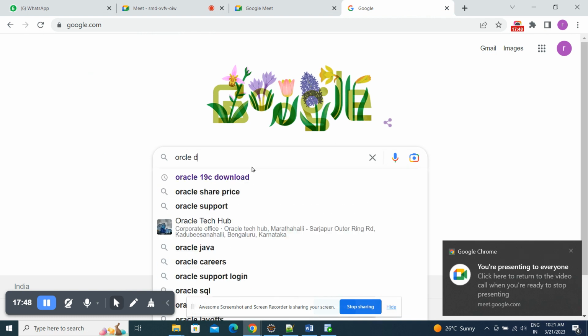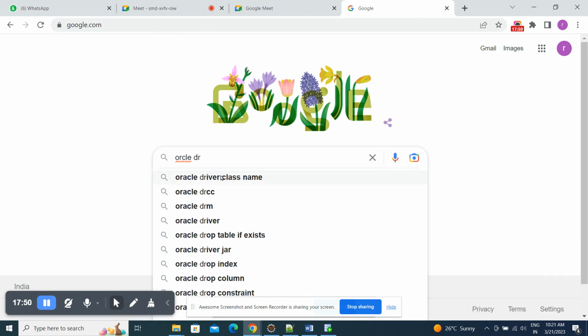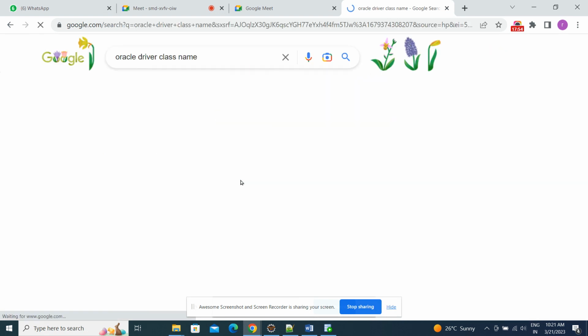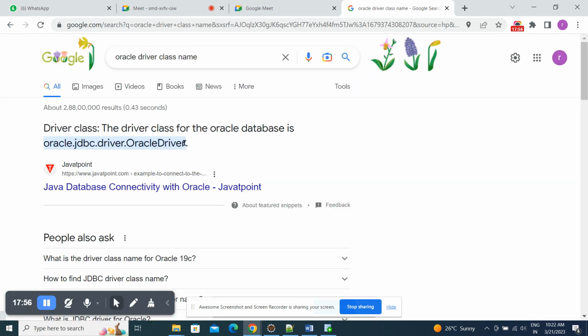Oracle driver. So, Oracle driver class name. We need to use this driver class to interact with the Oracle database. Where is this driver class available?